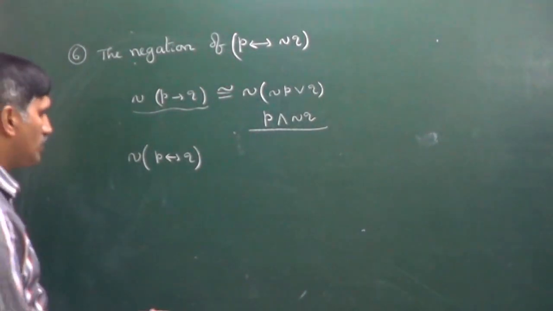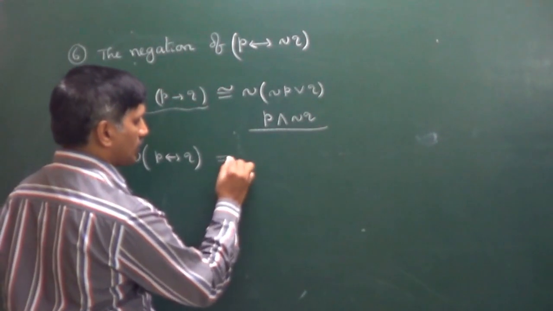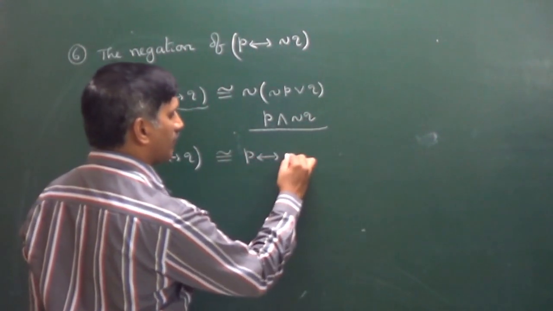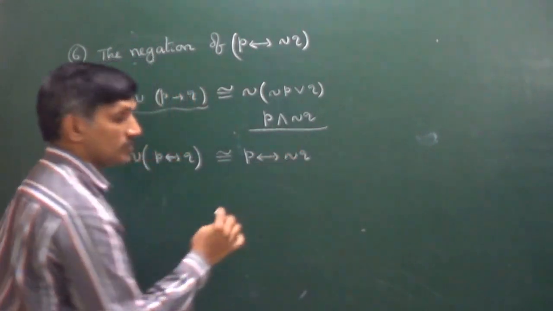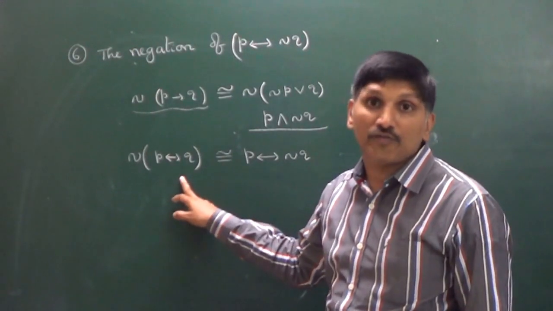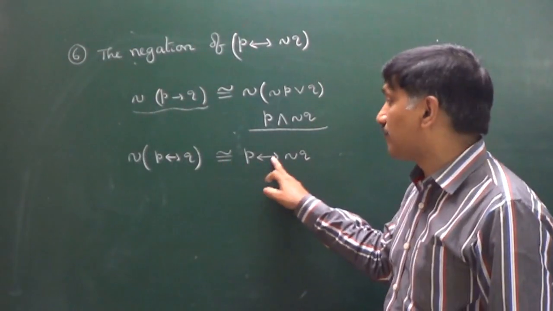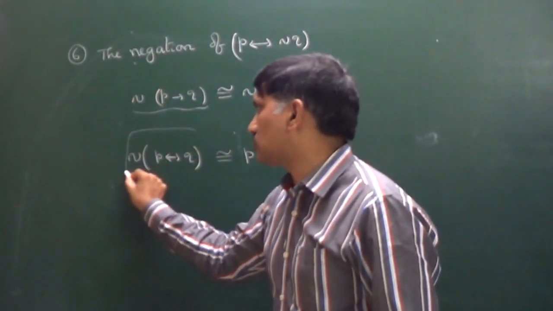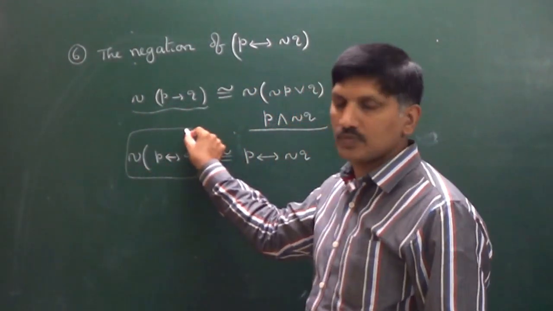Negation of P if and only if Q is logically equivalent to P if and only if negation Q. Sir, how sir? Just check, construct the truth table for this.